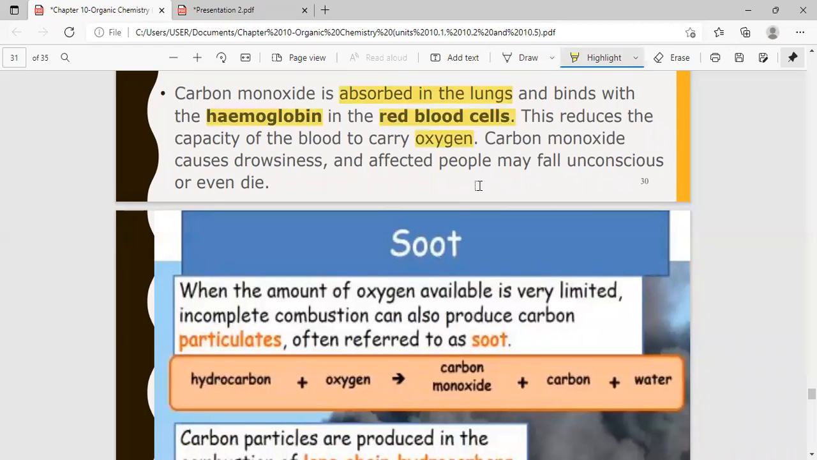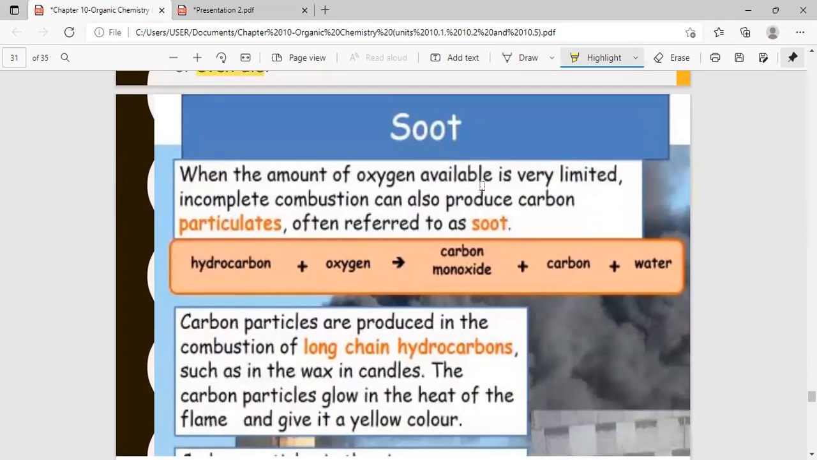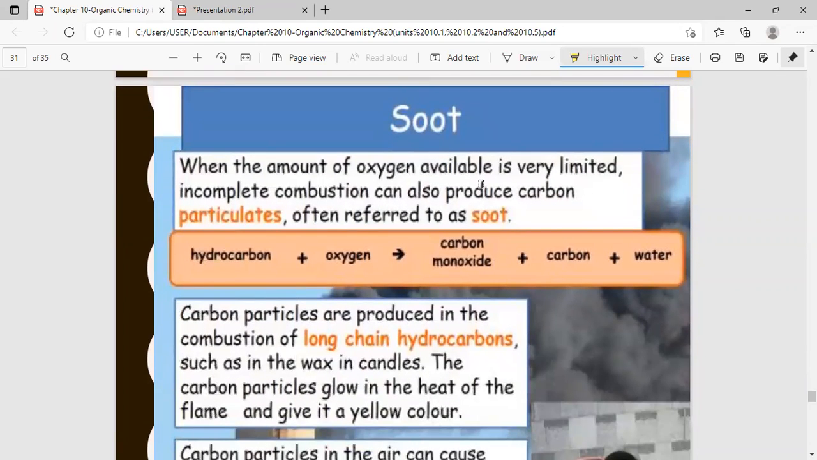Okay, so when there's not enough oxygen, people initially feel drowsy. Drowsy means they feel sleepy, and they have a headache. And then they can fall unconscious and even die. So that is why carbon monoxide is a dangerous gas. It's a poisonous gas because it can cut off the supply of oxygen to the body. Now a little bit more on carbon.